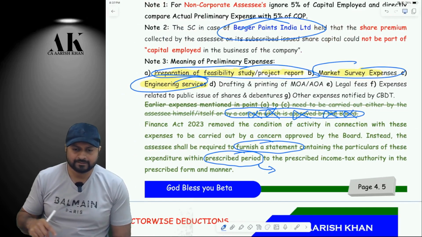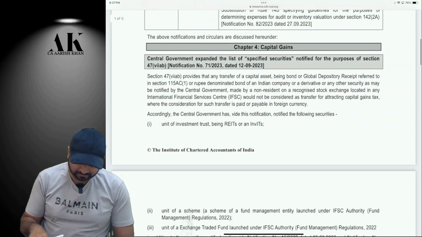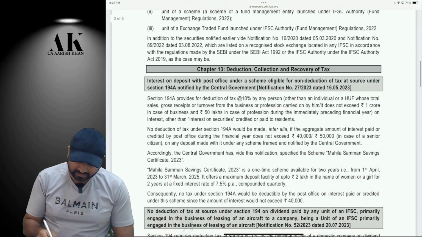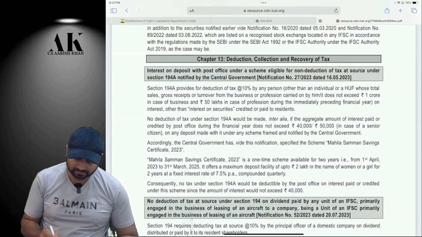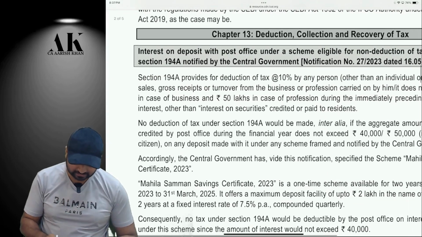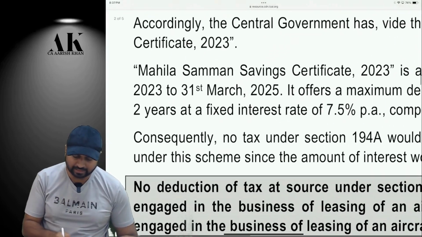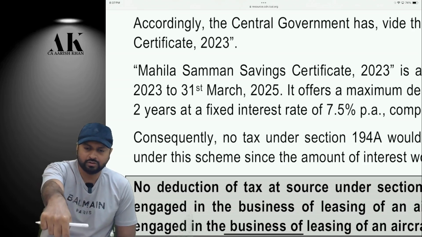And one last amendment is there that we have already done in class itself. If you remember in TDS, see on the board, in 194A, which is for deduction of interest TDS, there is one certificate, Mahila Samman Savings Certificate, which I have told you in class itself. It is there in our book also.